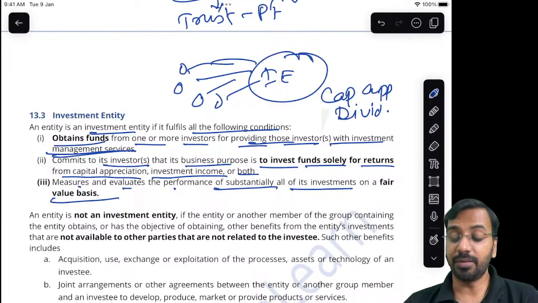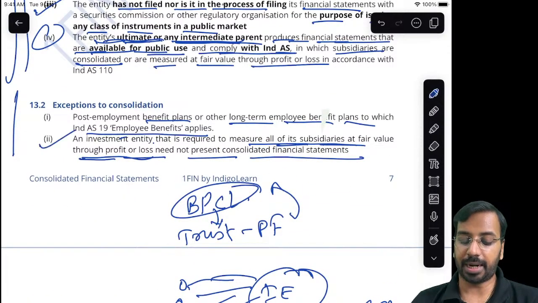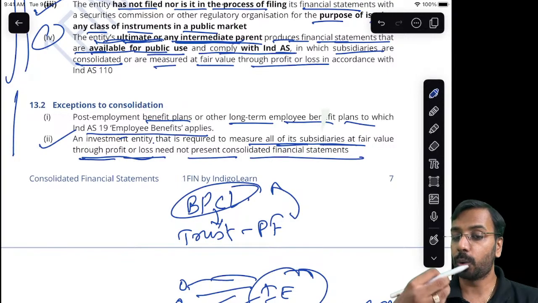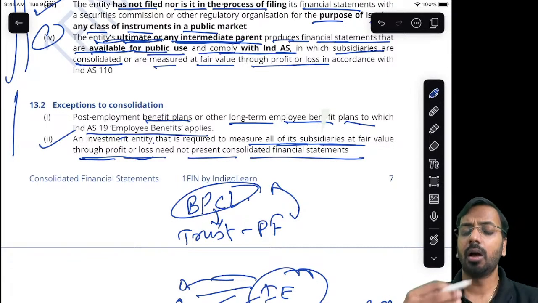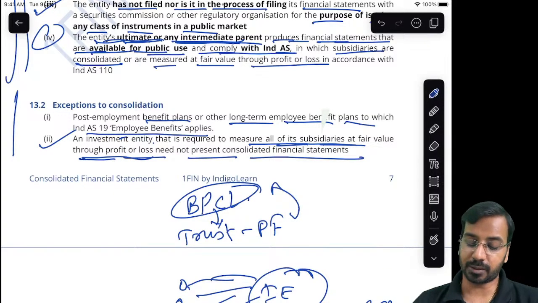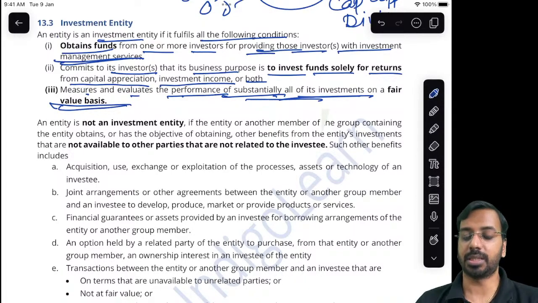So for someone to be an investment entity, to fall into this particular category, it has to collect money, provide investment management services, and earn returns by way of capital appreciation or investment income. It doesn't operate businesses. Then it measures the performance of substantially all of its investments on a fair value basis. Then it can be called an investment entity.